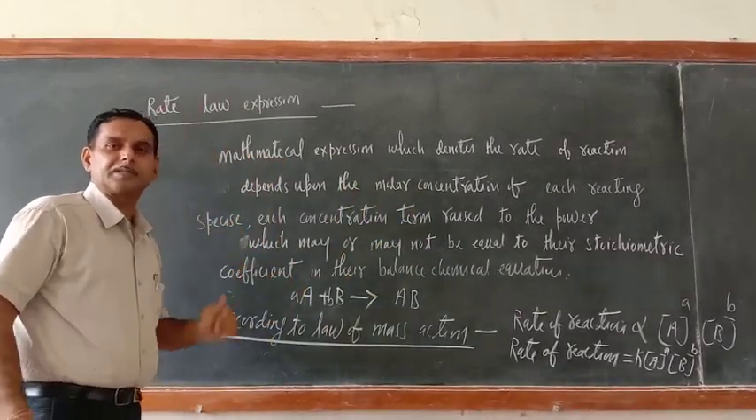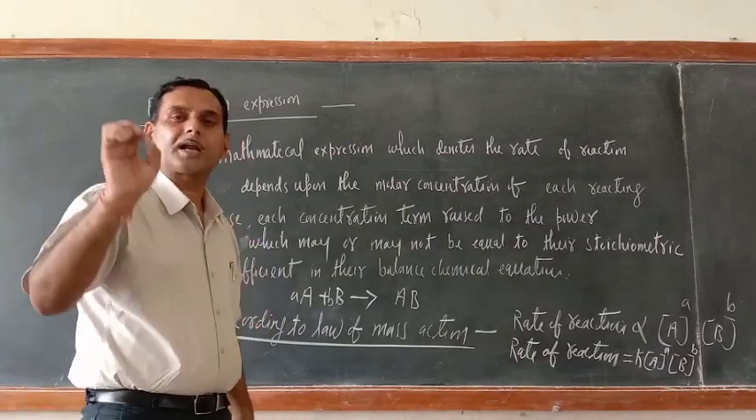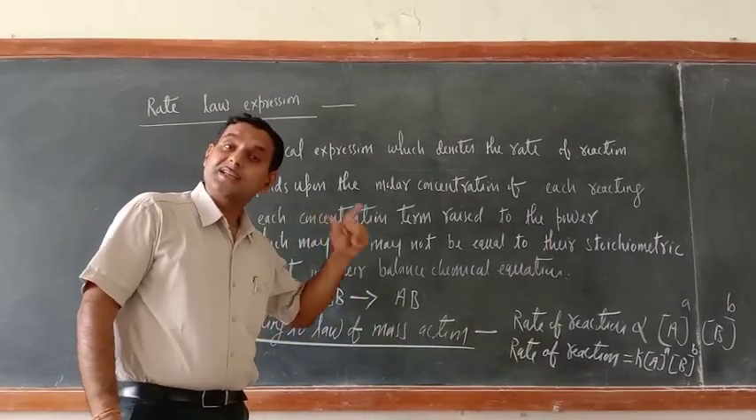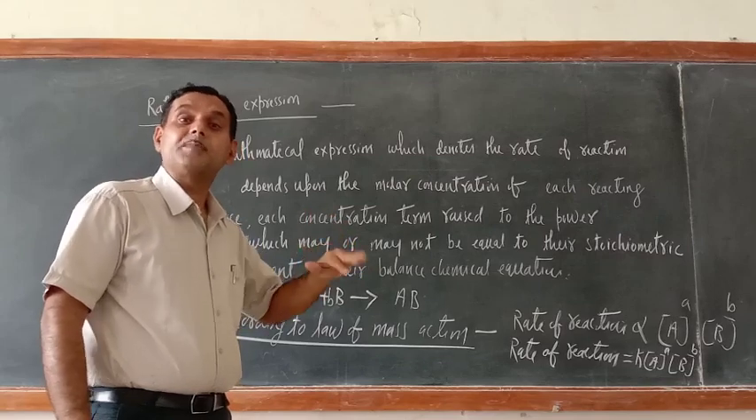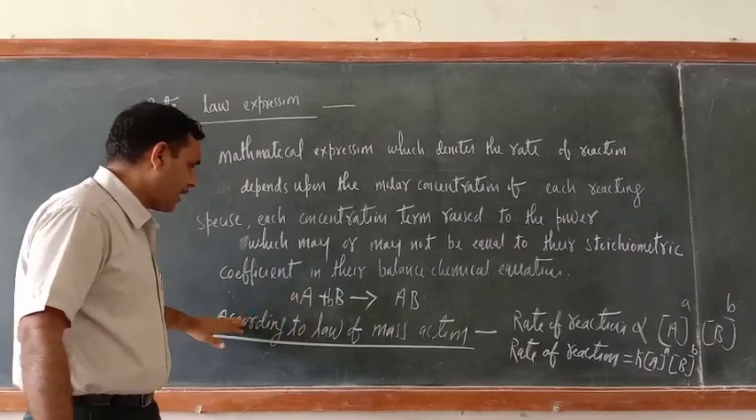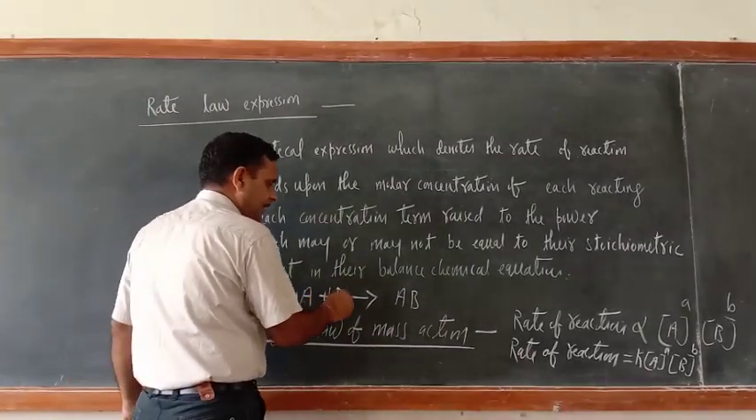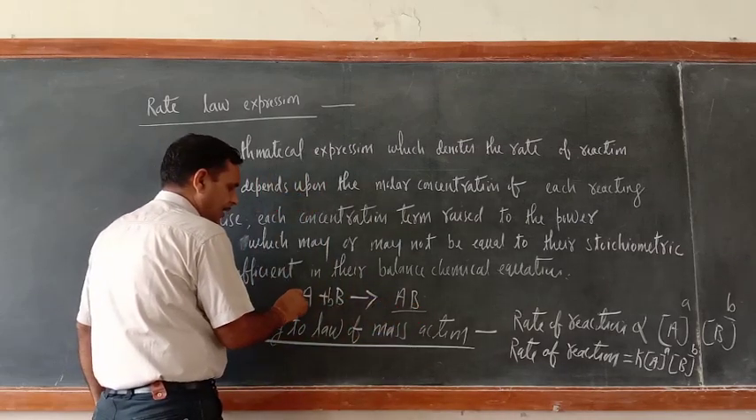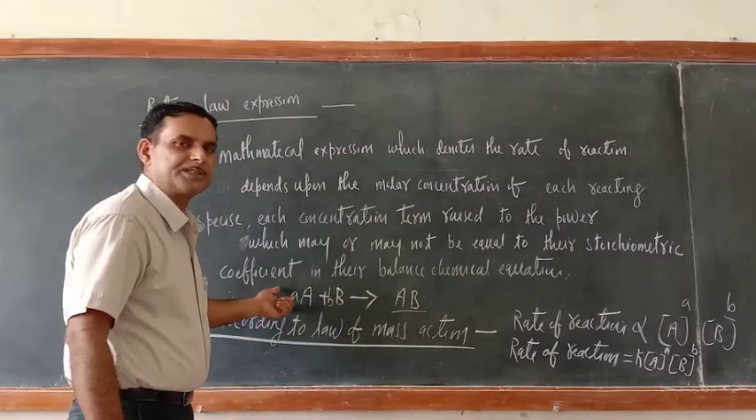In the rate law expression, what is there? Of course, the rate of reaction depends upon the molar concentration of reacting species, but the power to which each concentration term is raised may or may not be equal to its stoichiometric coefficient. Suppose I give you this example: aA + bB = AB. Here small a and small b are the stoichiometric coefficients.